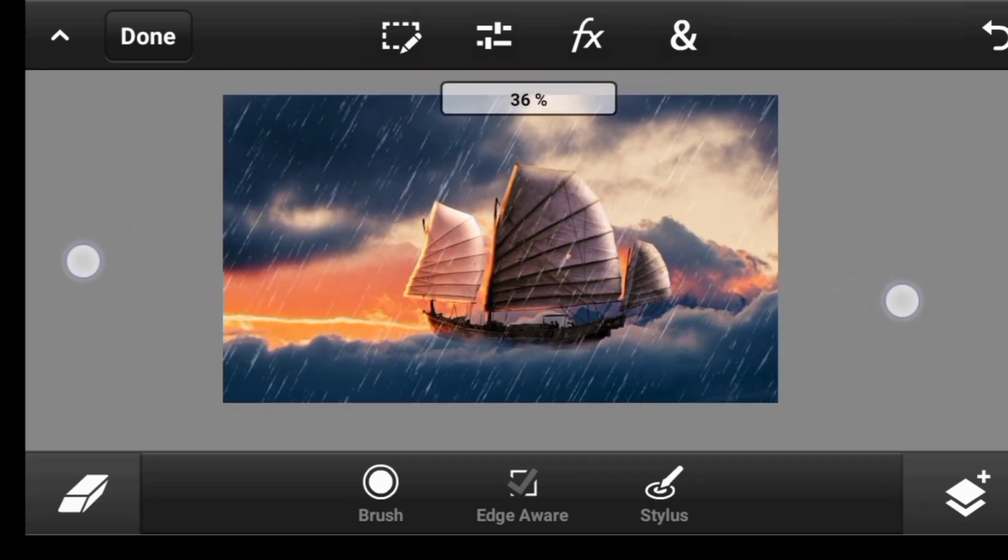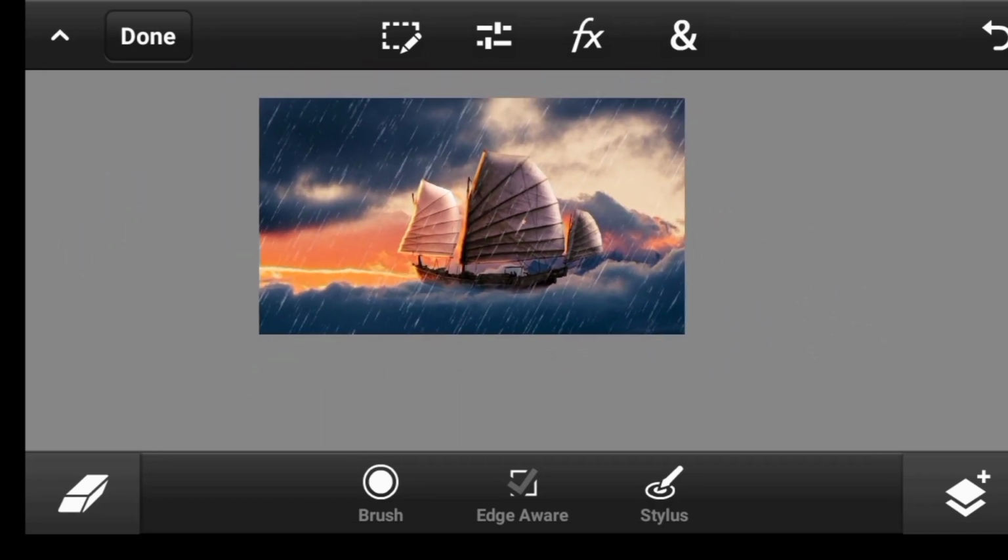So this is it. You don't have to stop here. You can also go ahead, do some 1 or 2 changes, add more colors to it, and that's it.